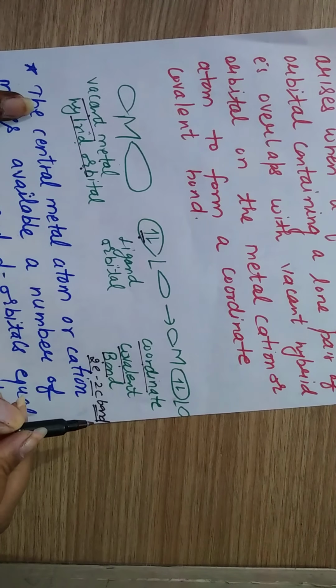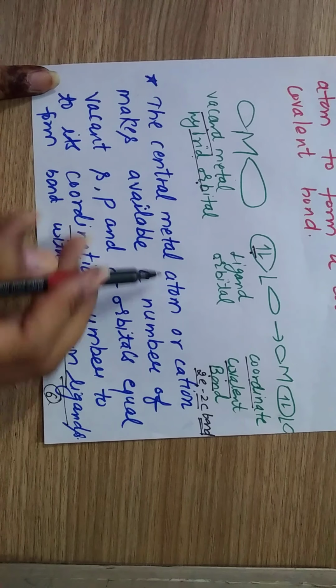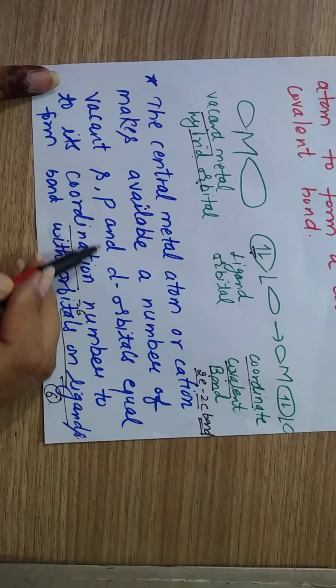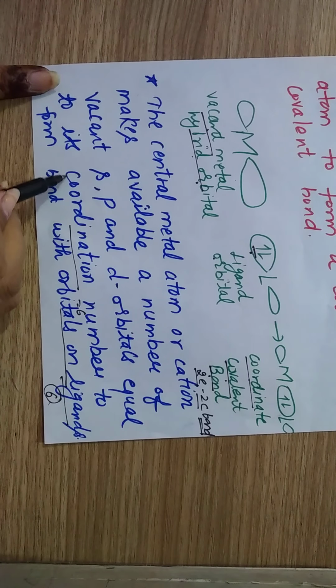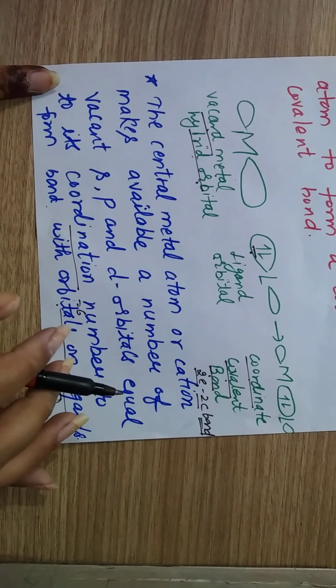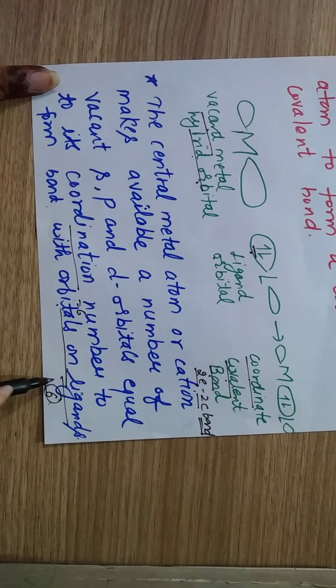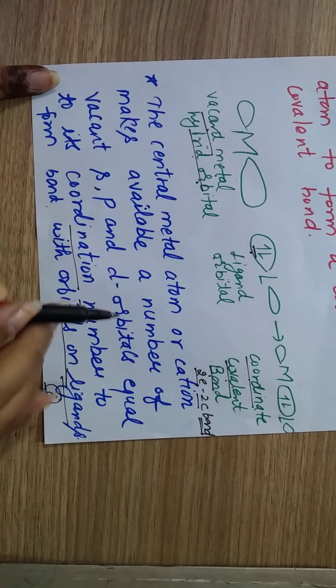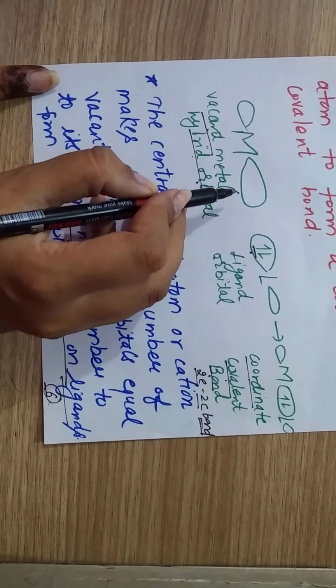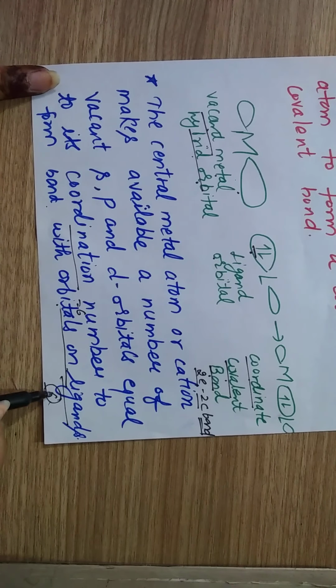The second assumption he gives is that the central metal atom or cation makes available a number of vacant s, p and d orbitals equal to its coordination number to form bonds with orbitals on the ligands. That means if we have 6 ligands, the coordination number will be 6. So the central metal atom makes sure that there will be 6 vacant hybrid orbitals in which it can accept the 6 lone pairs of electrons of the 6 ligands.